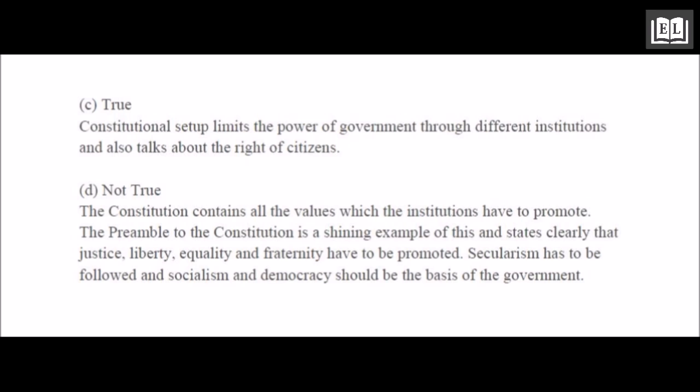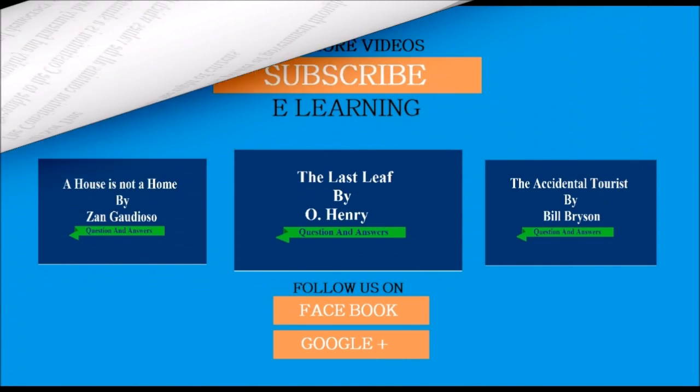D. Not true. The constitution contains all the values which the institutions have to promote. The preamble to the constitution is a shining example of this and states clearly that justice, liberty, equality, and fraternity have to be promoted. Secularism has to be followed, and socialism and democracy should be the basis of the government.